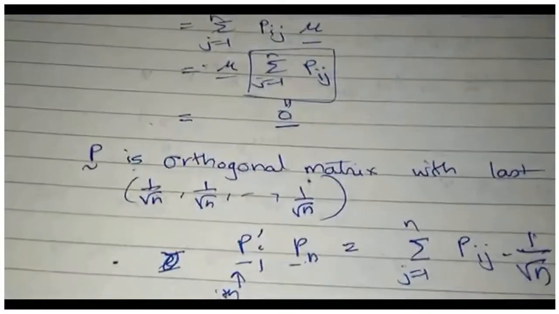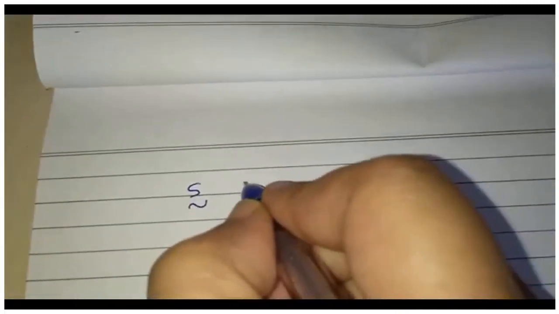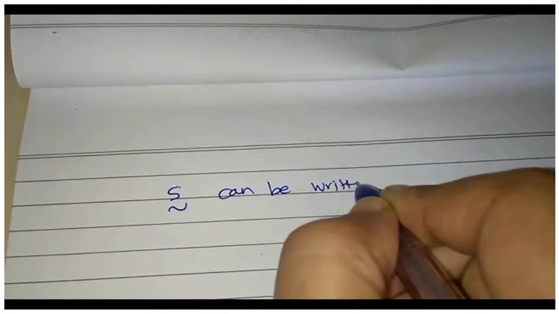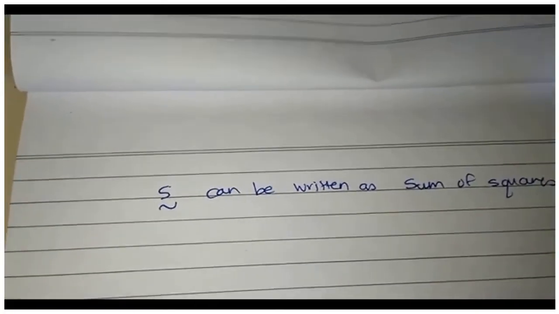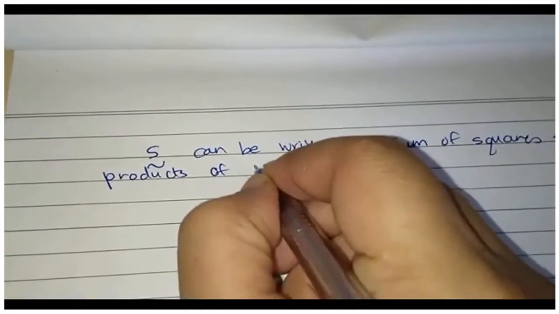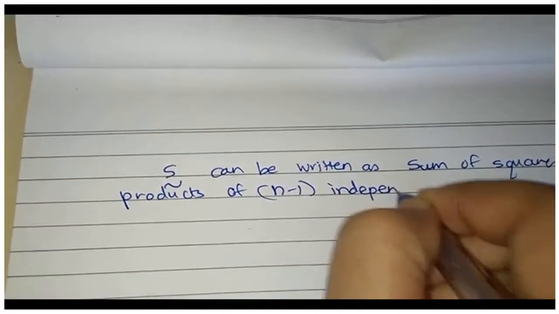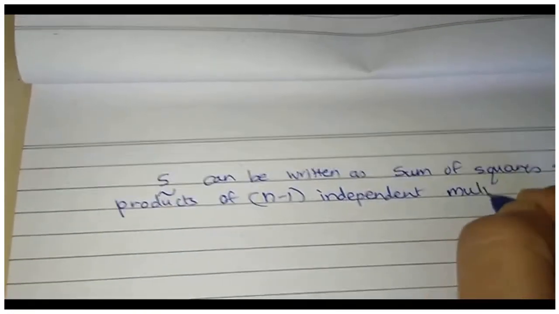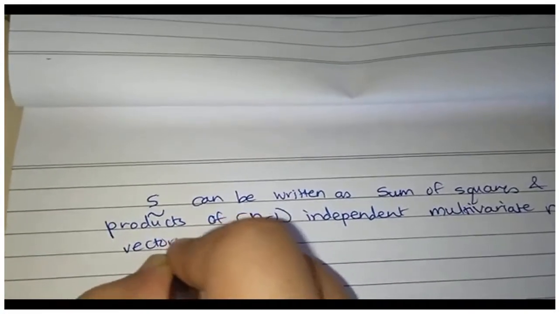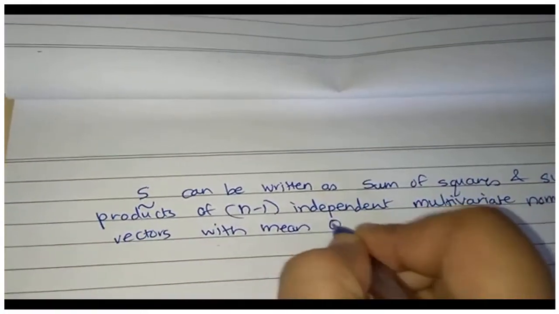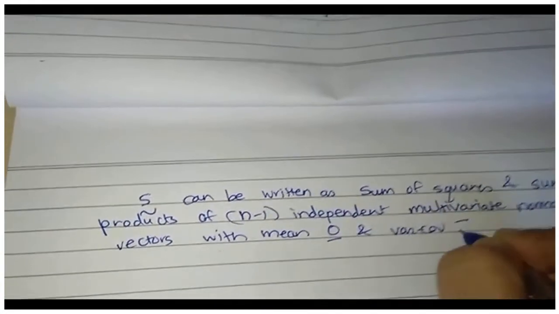This is an interesting result. So what we have done is, from this and this, the S, the CSSP matrix, can be written as sum of squares and sum of products of n minus 1 independent multivariate normal vectors with mean 0, which we just proved, and variance covariance matrix sigma. The variance covariance matrix sigma is already proved in the lemma.